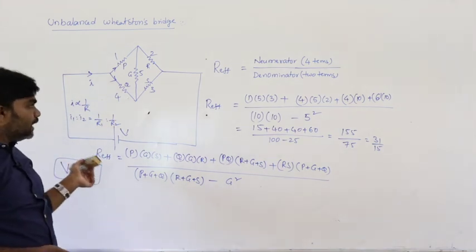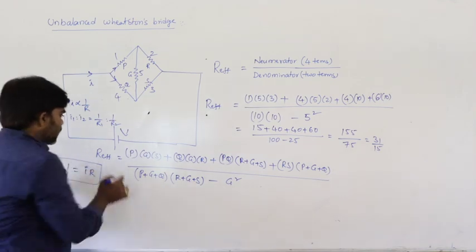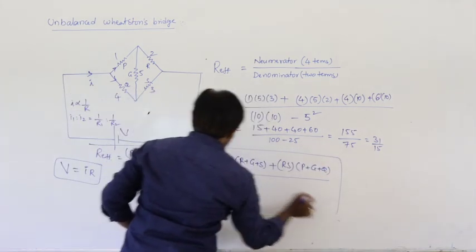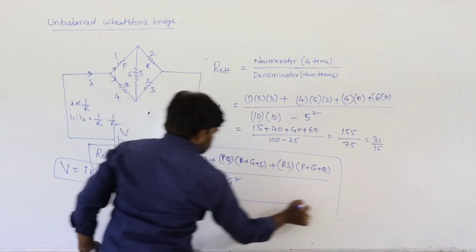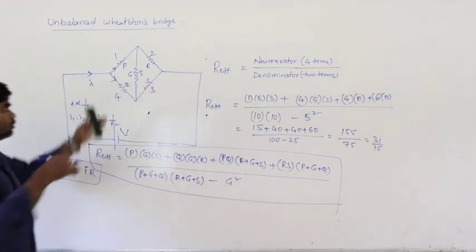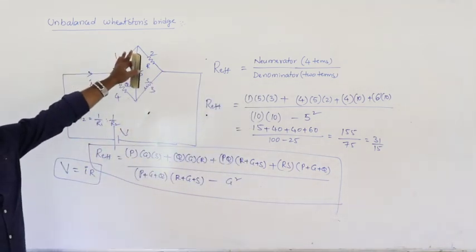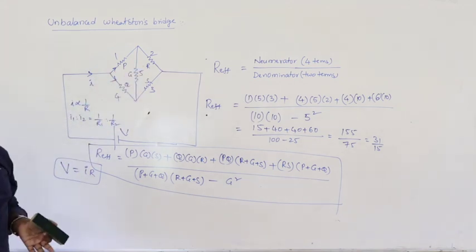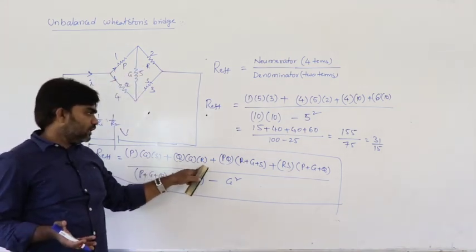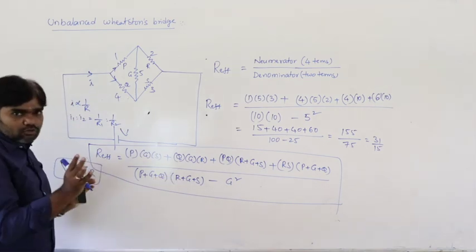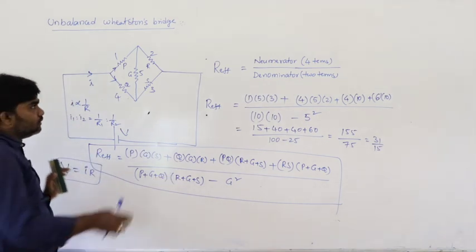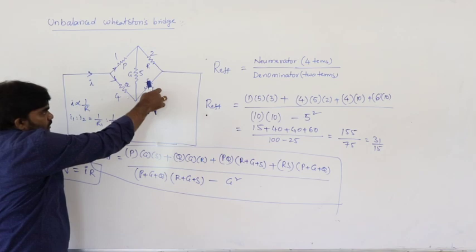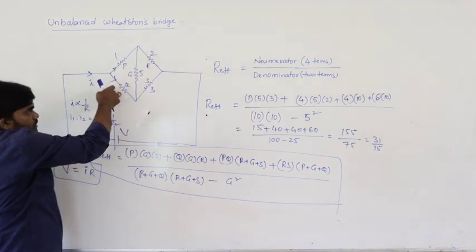This is the unbalanced condition of the Wheatstone's bridge, and this is a simple trick you must remember to do the problems fast. If you go through Kirchhoff's loop law, the calculation is somewhat lengthy, and this is a simple trick we have to remember. 4 terms in the numerator, 2 terms in the denominator. 4 terms: multiplication of these 3 plus multiplication of these 3.